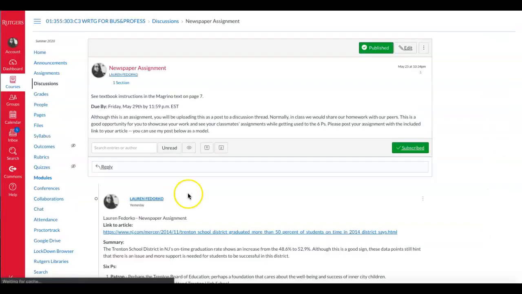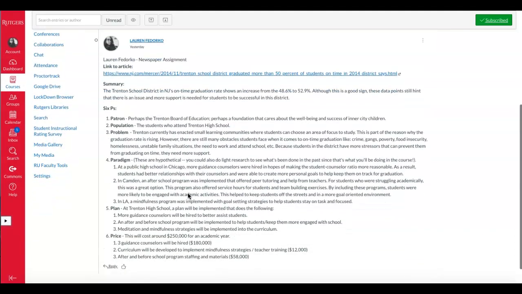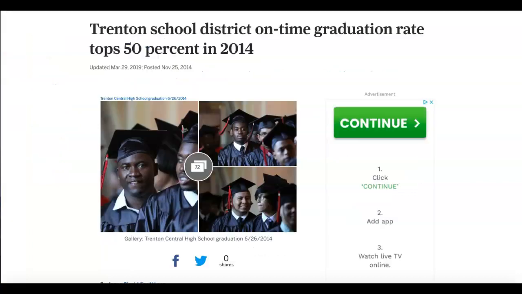That's listed right here. It's also set up as a discussion thread, but what you're going to do, you're going to be searching for any article. I just chose a popular source, and mine's actually a little bit old, but I've just used this as an example for a while. If you click the link, it'll take you to this article, and the article is discussing how Trenton School District on-time graduation rates finally topped 50% in 2014.